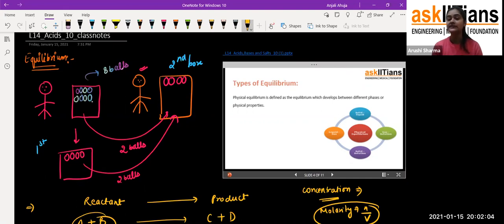If I ask you what's the basic difference between a physical and a chemical property, what would it be? I hope you have heard about that. All of the things which we have have both types of properties, physical as well as chemical. So on what basis do we say that this is a physical property and this is a chemical property? Think about it.